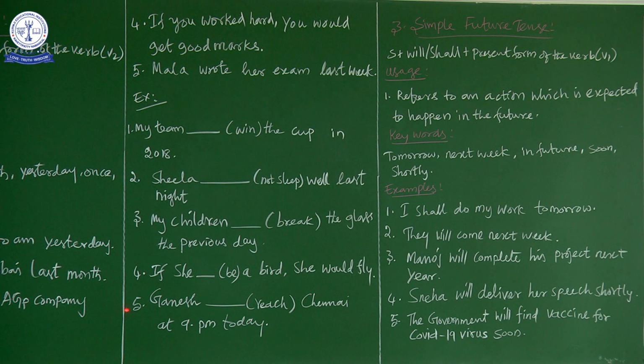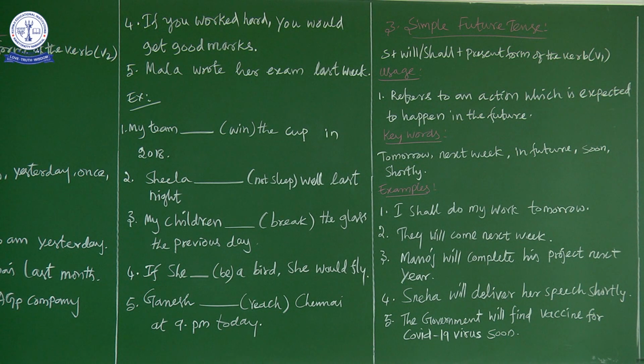Now let us move on to the last one, the fifth exercise. Ganesh dash reach Chennai at 9 p.m. today. Now this 9 p.m. today is a past one. It is crossed. That is over. The action is completed. So reach is used: Ganesh reached Chennai at 9 p.m. today.